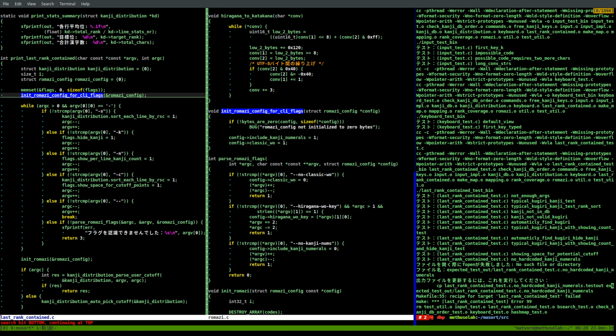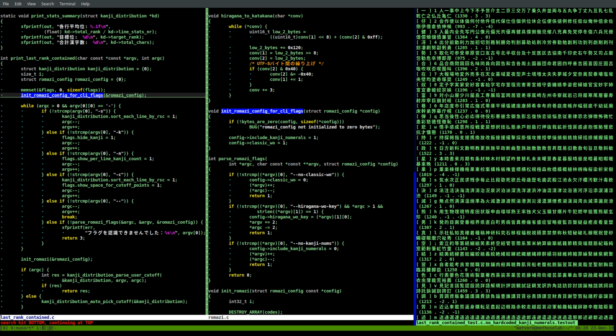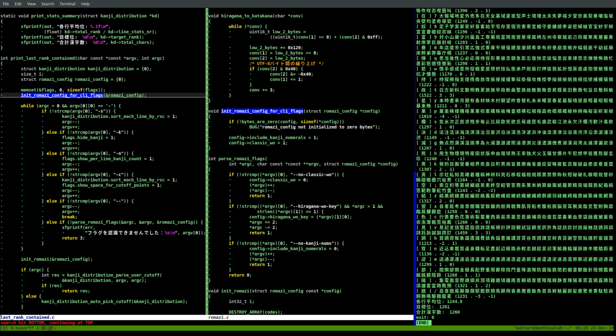Okay, no hard-coded kanji numerals. So this looks correct. So we have 1 here, 2, 3. Okay, yeah, this is what we want. All right.